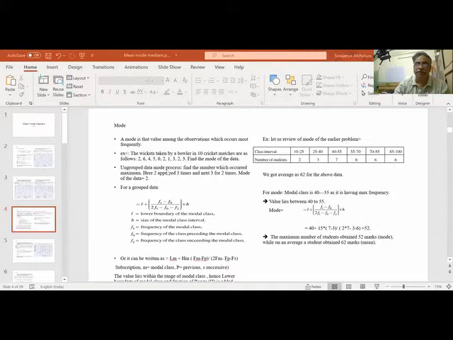So let us see. This is an ungrouped data. For ungrouped data, you have to first find which number occurred maximum. Here 2 appeared 3 times and 3 appeared 2 times. So mode of the data is 2. For a group of data, this is a group of data 10 to 25, 25 to 40, 40 to 55, because the data is in groups. It is not attributed to 2 or 10, 10, 20, 30 like that. So for this group of data, this is the formula for mode.